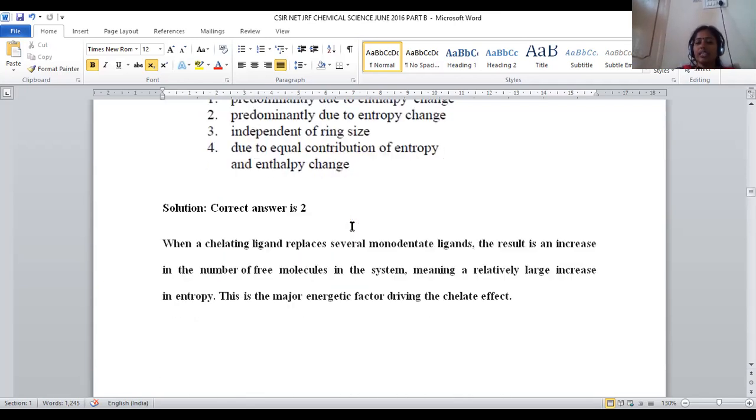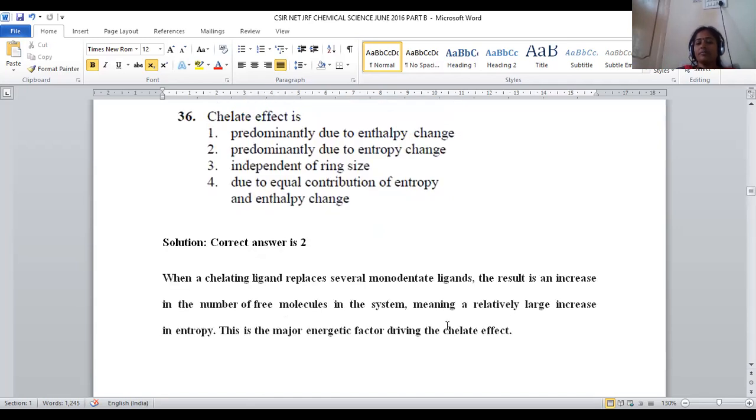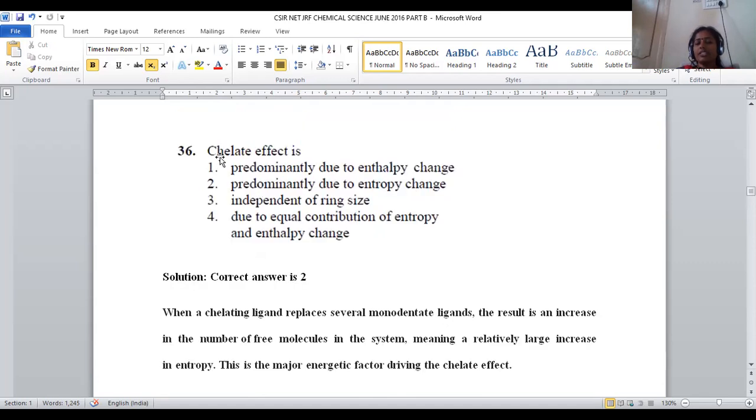Now, in the case of chelation, the chelating ligand replaces several monodentate ligands, right? So the number of free molecules in the system increases, meaning a relatively large increase in entropy is possible. So entropy variation is observed in the chelate effect. This is the major energetic factor driving the chelate effect. Based on chelation, it will impart stability, which is directly linked with this entropy parameter. So the entropy option will be the right answer.